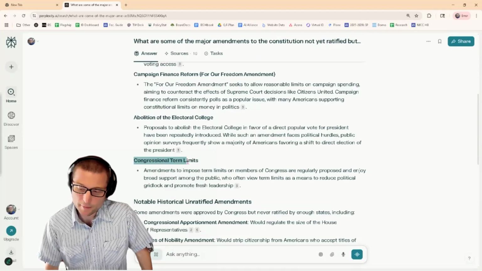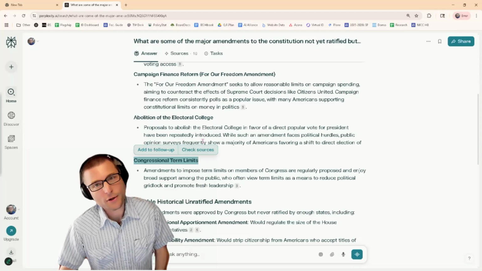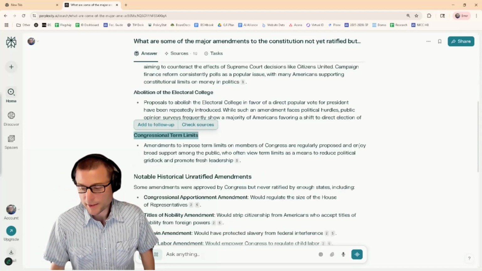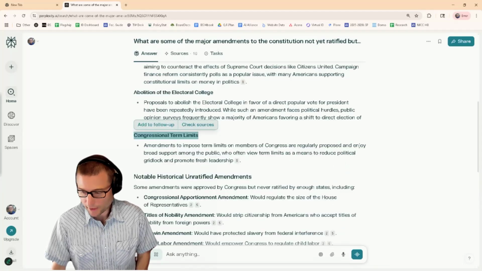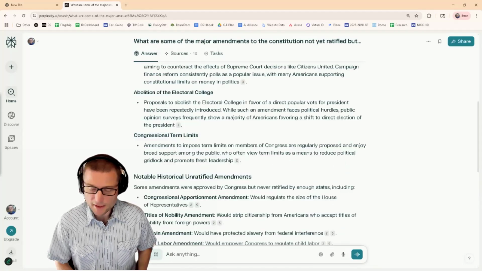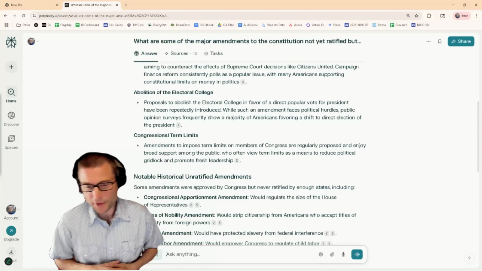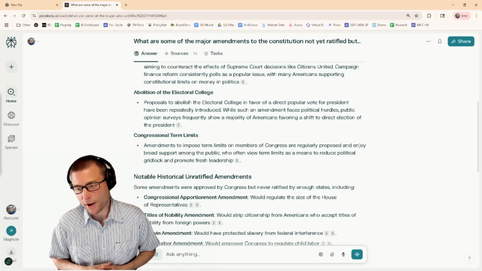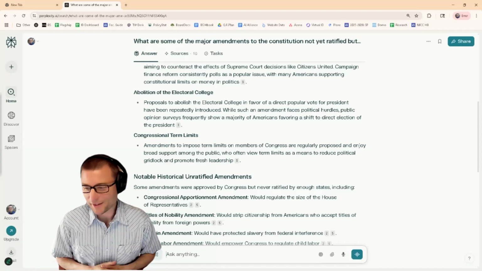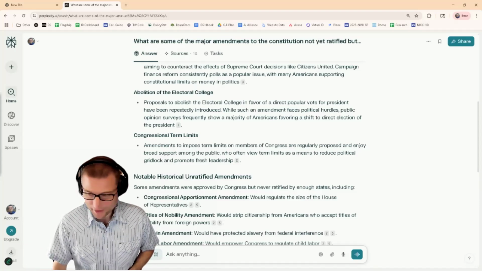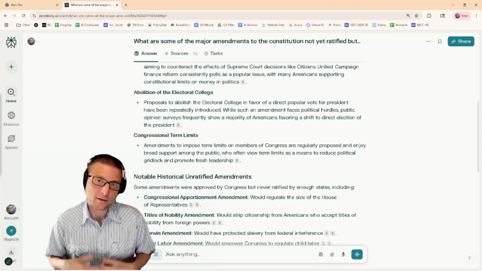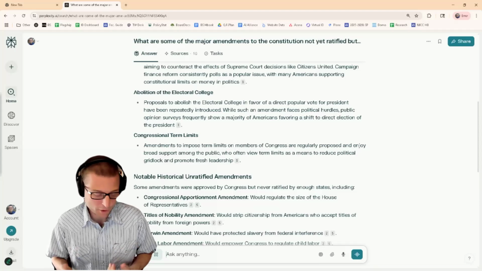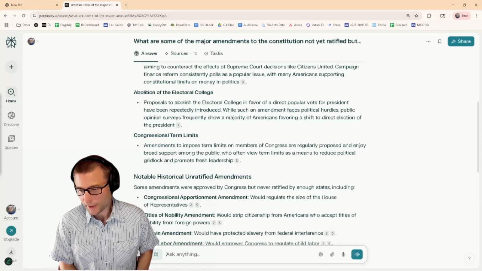Congressional term limits. Term limits and gerrymandering are two issues I'm curious if we might see action on in my lifetime or our lifetimes. Let's explore this one a little bit. Let's dig into this. And this is not the only research tool, obviously, you can use. Not everything has to be AI generated. I actually toyed around with showing you the library website, learning how to use the library search tools too. Those are important. But this can be a really interesting place to get started to define those subject terms, those search terms, those books you want to look for in the library.